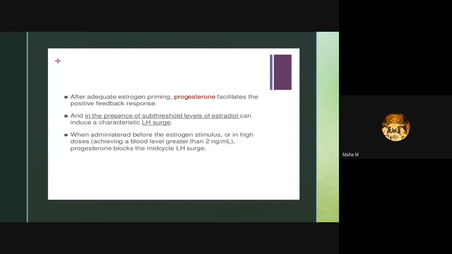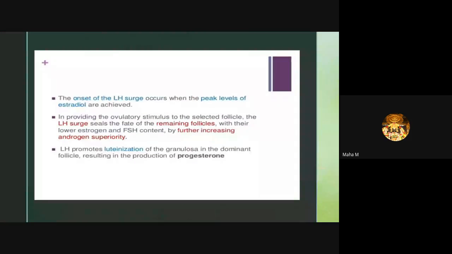As I told, the LH surge and FSH surge. This slide explains the LH surge. The onset of the LH surge occurs when the peak levels of estradiol are achieved. In providing the ovulatory stimulus to the selected follicle, the LH surge seals the fate of the remaining follicles and their lower estrogen and FSH content by further increasing androgen superiority. LH promotes luteinization of the granulosa cells in the dominant follicle, resulting in the production of progesterone.